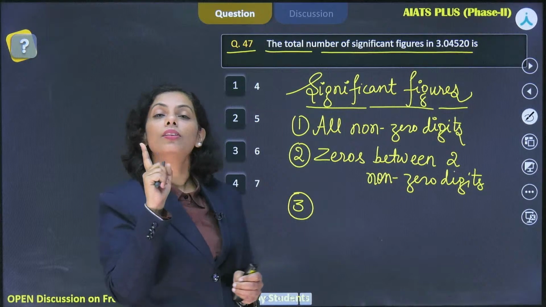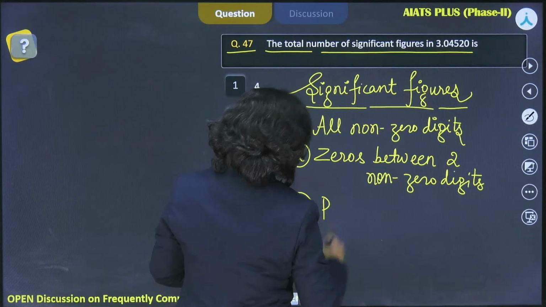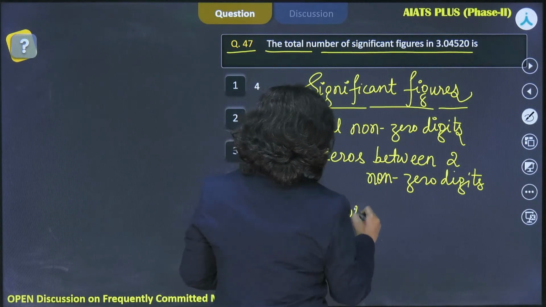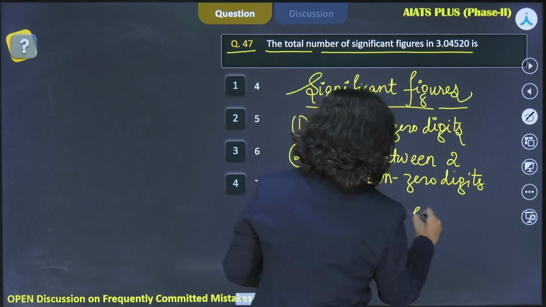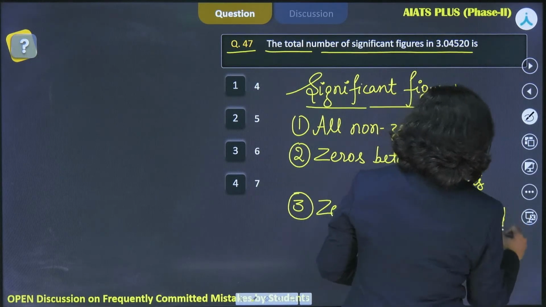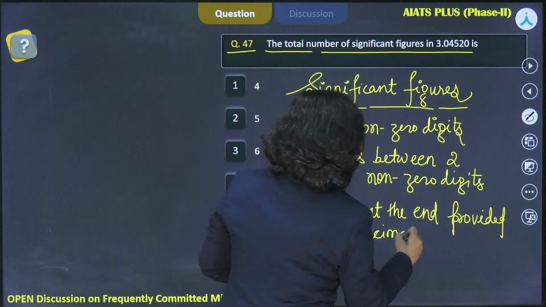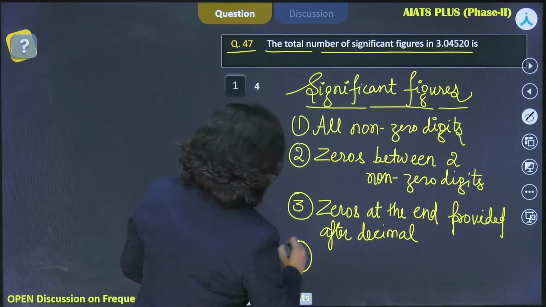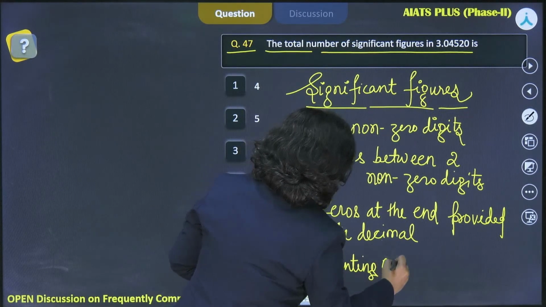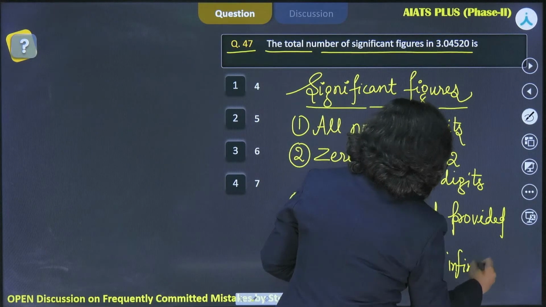But the condition is those zeros should be after the decimal point, right? So, zeros at the end provided after decimal, right? And the fourth rule is all the counting numbers have infinite number of significant figures. So this you need to remember.